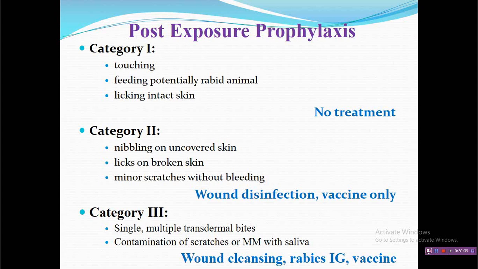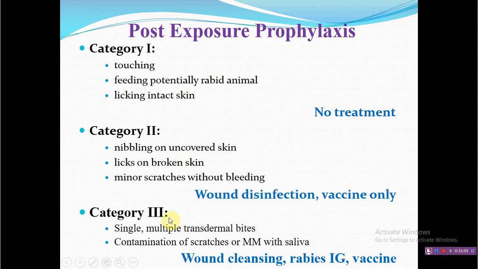Post-exposure prophylaxis depends on which type of wound you have, because wounds are generally classified under 3 categories. If you have a category 1 wound, that is simple touching and licking, then there is no need of vaccination or any treatment. If you have a category 2 wound, with slight breaking of skin, then you need to go for wound disinfection and vaccine only.